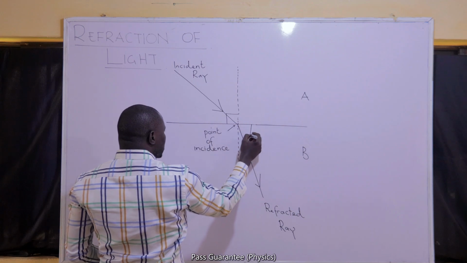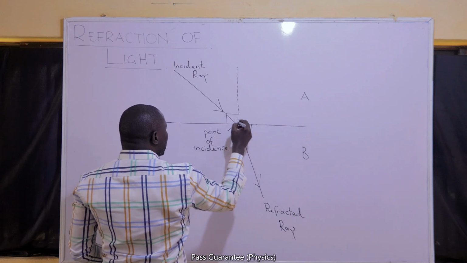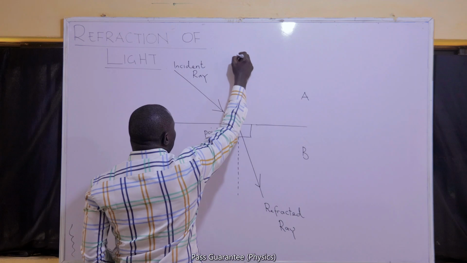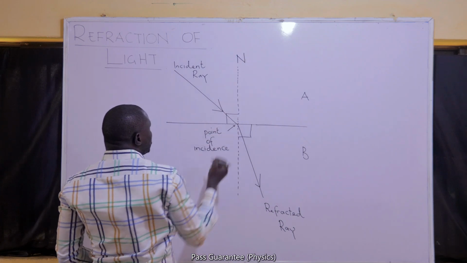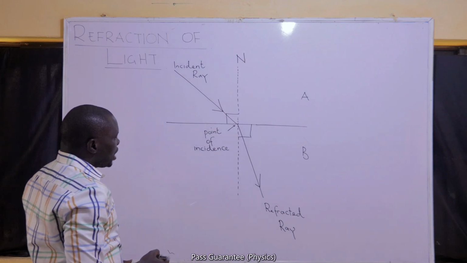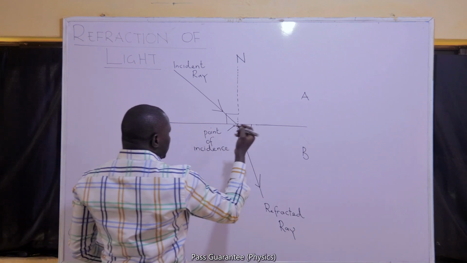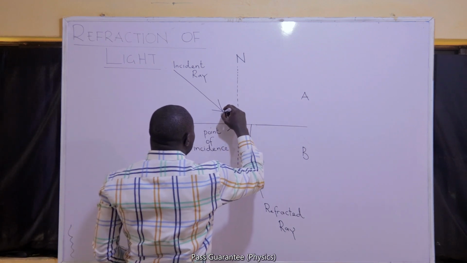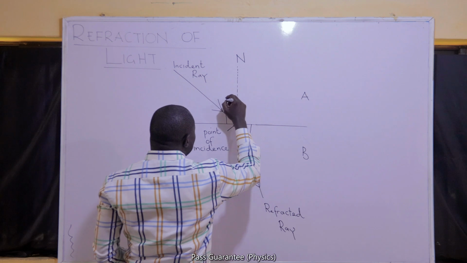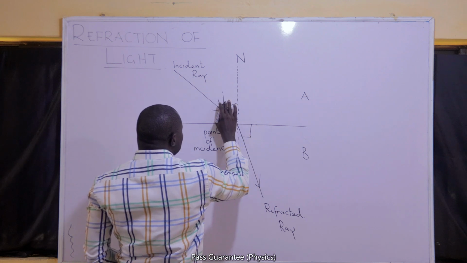Its name remains the same, and I'll call it the normal. It is not a ray of light, and that is why I'm using a broken line to represent it. Let us continue. From reflection, we know that the angle between the incident ray and the normal is the angle of incidence.